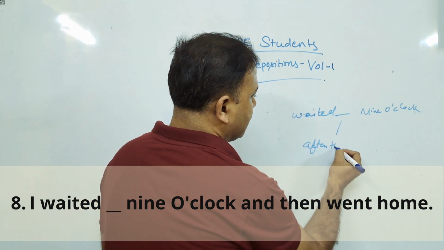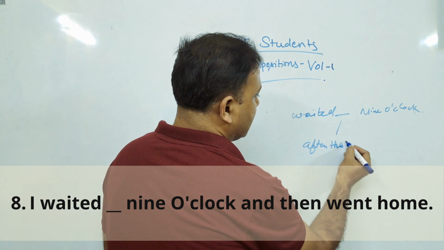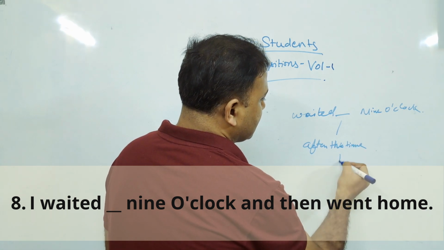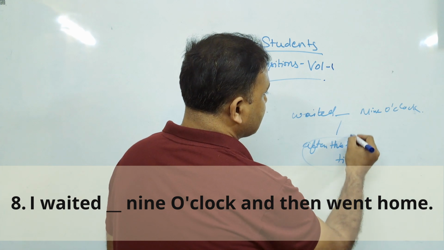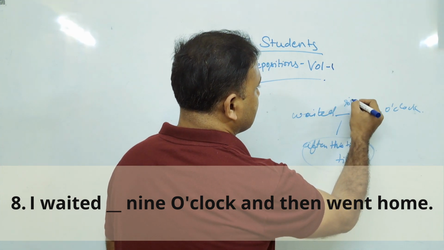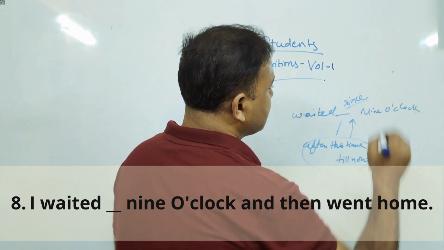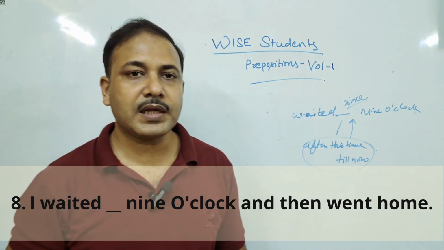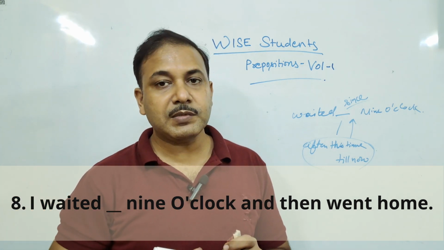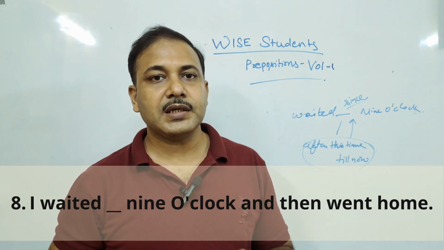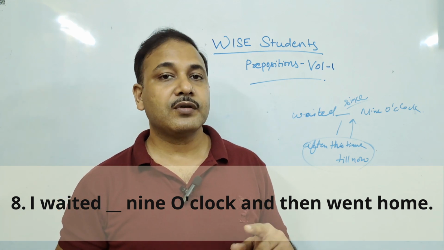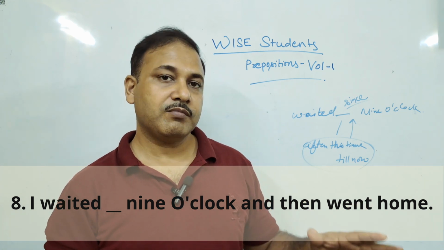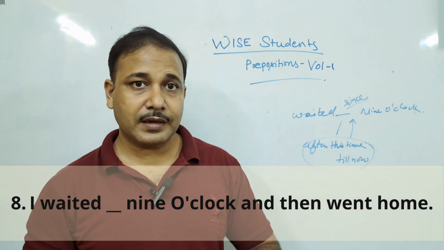We have a word for that, and that is called since. Waited since 9 o'clock. So since means after that time till now. And earlier we used for in for 3 years. So duration of means for, and after that till now, since.